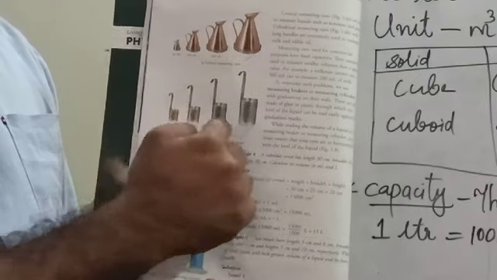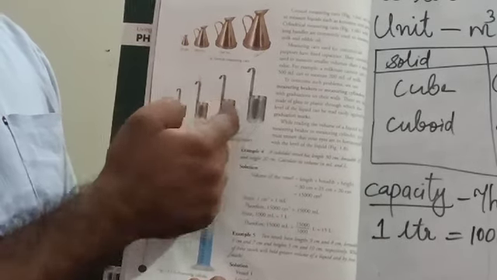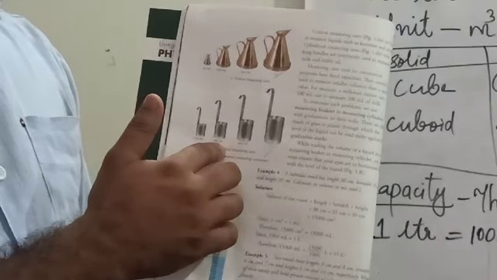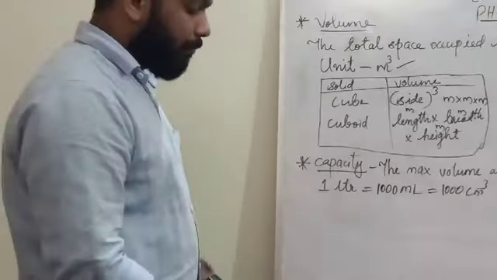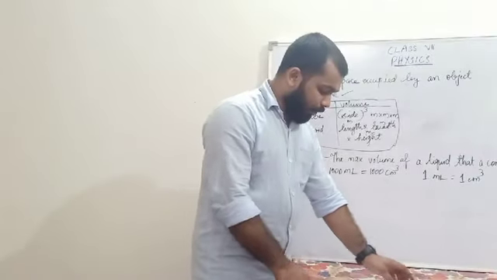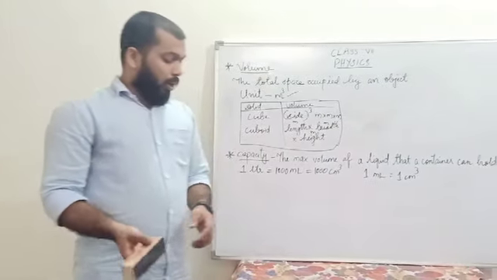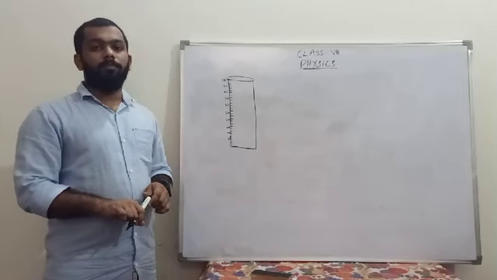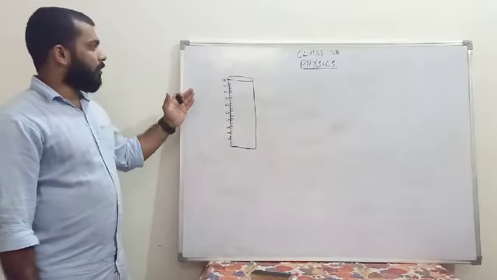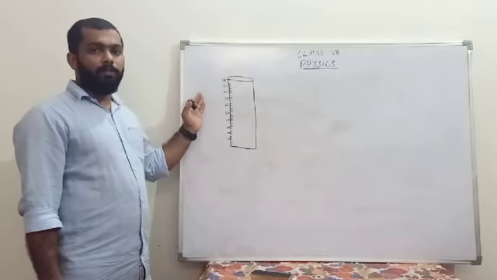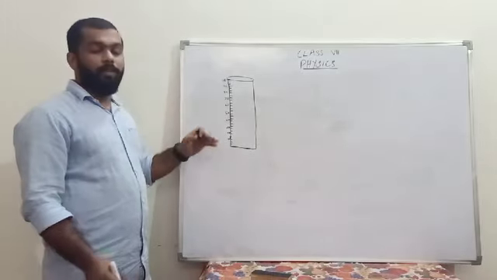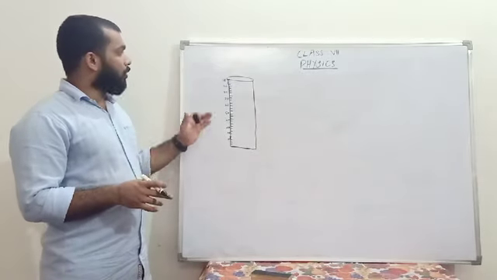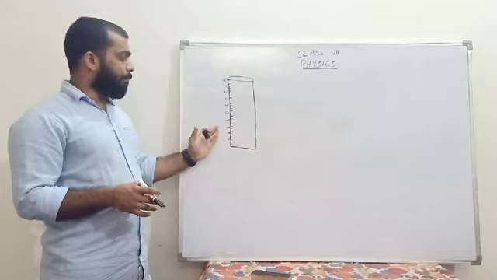This is one of the main drawbacks of measuring cans, whether it is a conical measuring can or a cylindrical measuring can. Okay, so in order to overcome that, we have another type of measuring container, that is the measuring beaker. Now we have seen the conical measuring can and the cylindrical measuring can. There we have seen that we are able to find out only one particular quantity. So in order to overcome that, we have a measuring beaker.